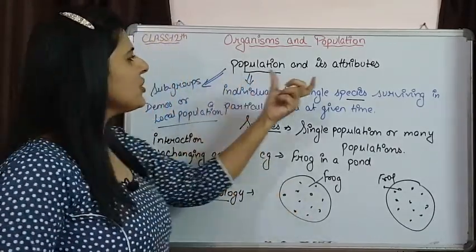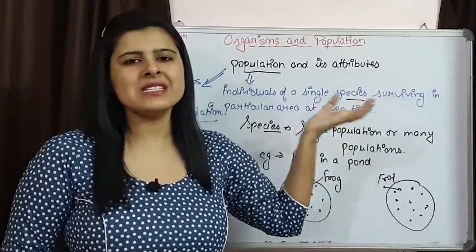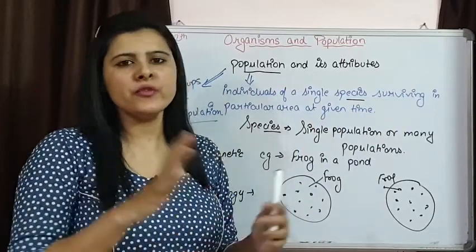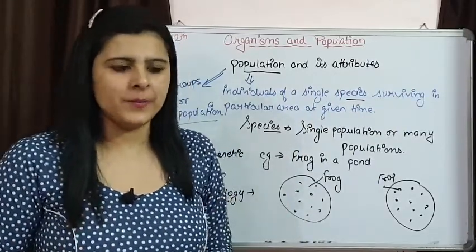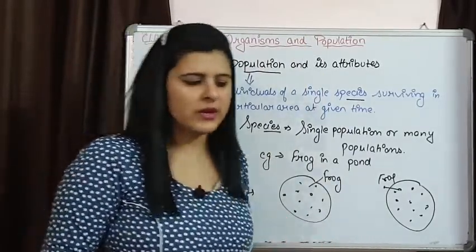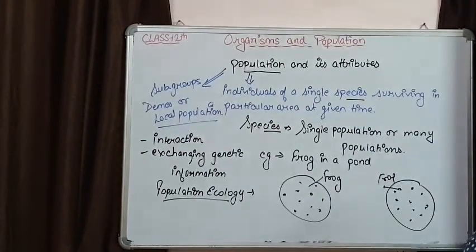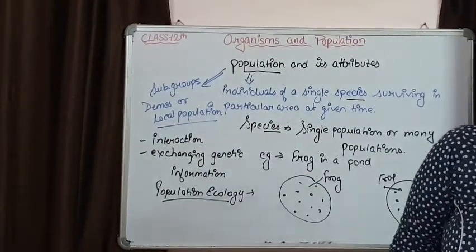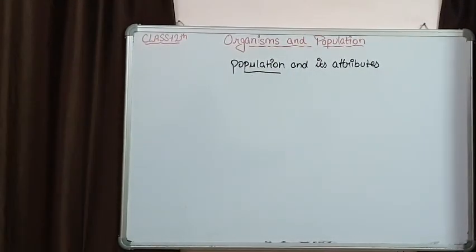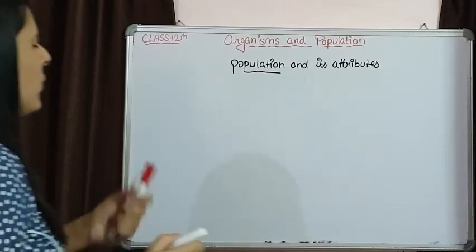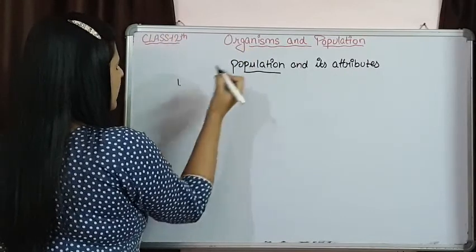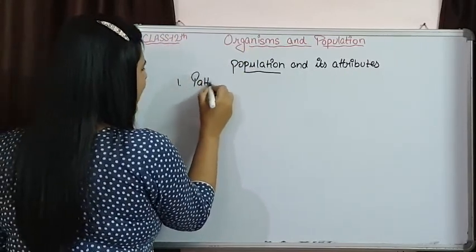Each population has some attributes, some characteristics, and the characteristics of a population are always going to be different from the characteristics of an organism, because here not one single organism is surviving, many organisms are surviving, that's why the characteristics are going to be changed. So now one by one we are going to discuss its attributes. The first attribute of population is pattern of distribution.